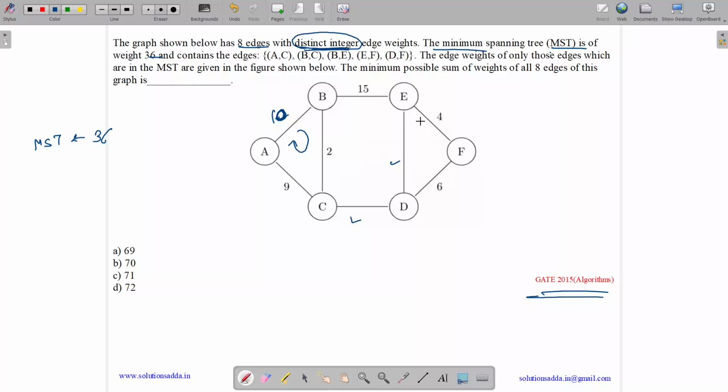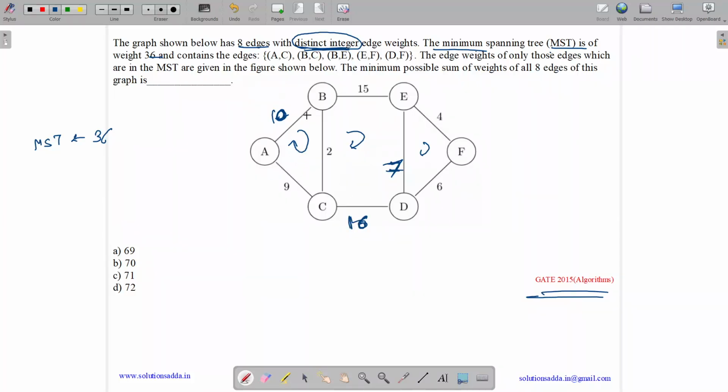Okay, now consider this cycle. For this cycle, similarly, it should be greater than 4 and 6. So the next possible integer is 7. And for the cycle B, C, D, E, it should be greater than all these values 2, 7, 15. So the next possible greater value is 16.